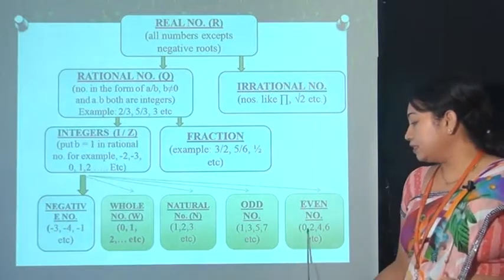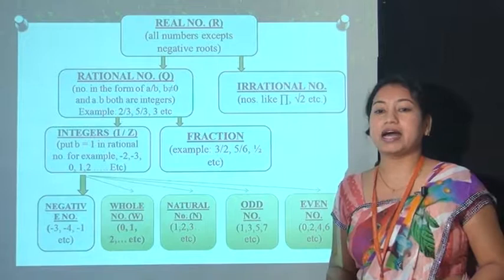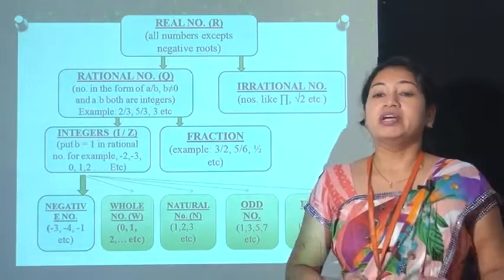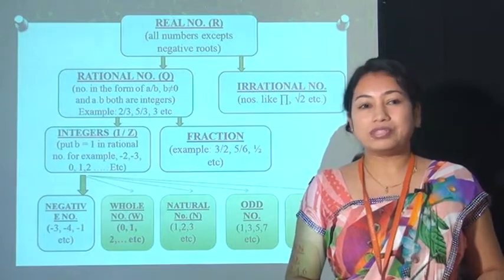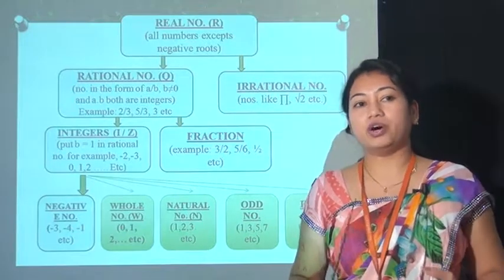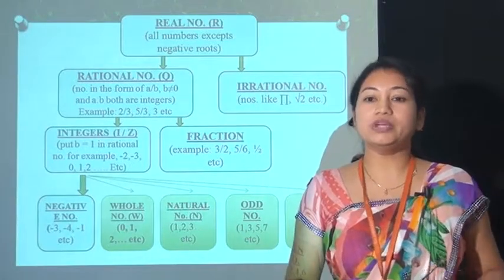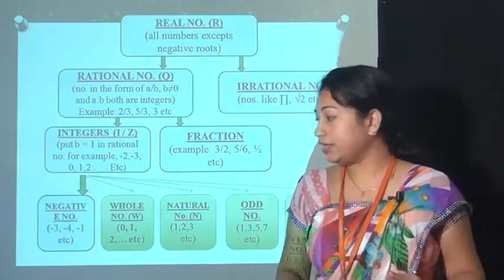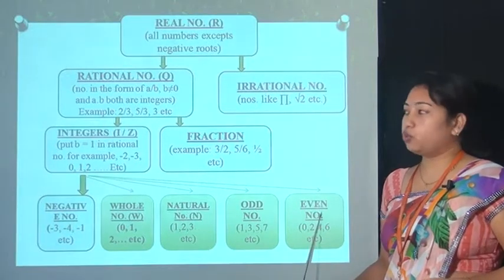For example, 0, 2, 4, 6, 8, 10 etc. are examples of even numbers. 0 is also an even number. Most people do not know whether 0 is negative, odd or even, but here 0 is an even number and the general form of an even number is 2n.